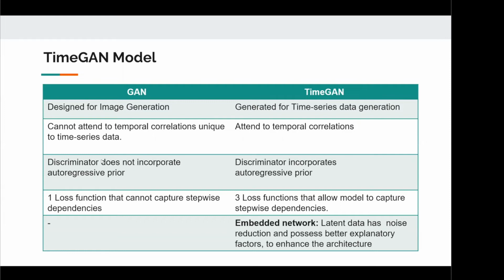So therefore, Yun proposed the TimeGAN architecture that is designed to generate time series data. The author states that their time series generative model captures the distribution of the features not only at a single point like the standard GAN, but rather the complex dynamics of these features spread across time. And it's done so by incorporating 3 loss functions and an embedded network. And by doing so, they attend to temporal correlations, and the discriminator does incorporate the autoregressive prior.